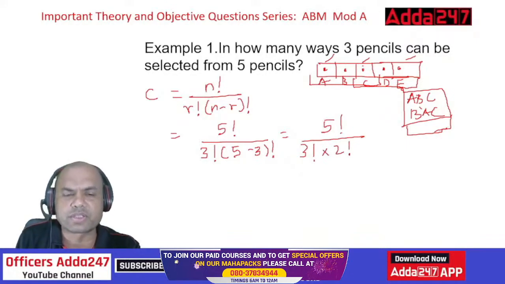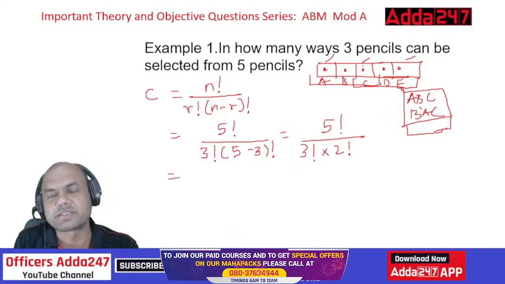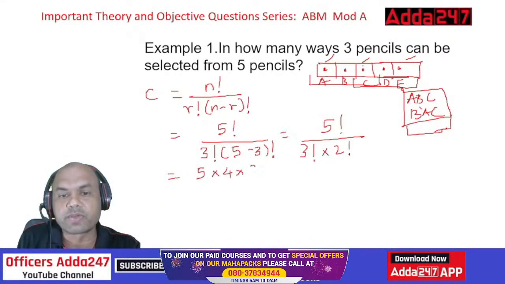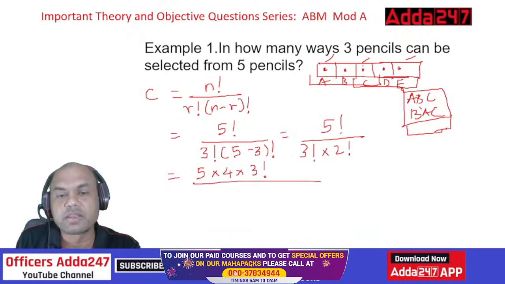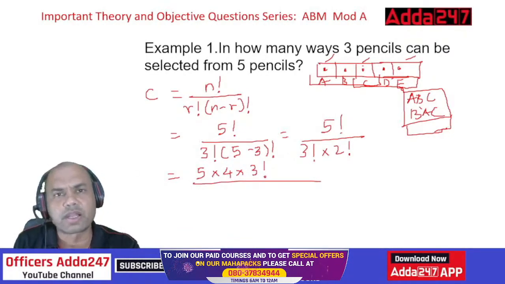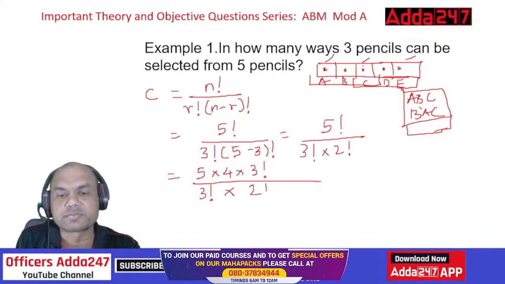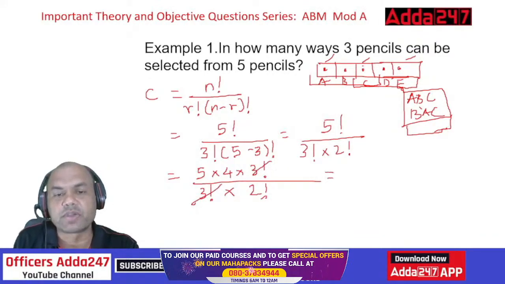You can solve this definitely, 120 you can find, but I would always suggest, as I've given you a hint, to write the factorial as 5 into 4 into 3 factorial. This way you can write 5 factorial, earlier numbers you go on writing. So here 3 factorial gets cancelled, and you are saved from doing one calculation. This is gone, this is gone. So now it's easy. 5 fours are 20 upon 2 factorial.